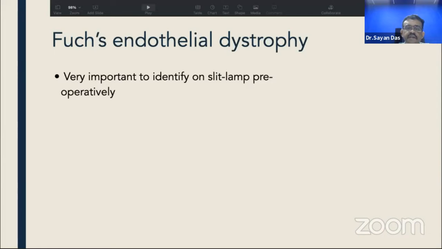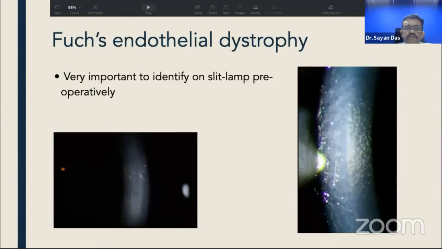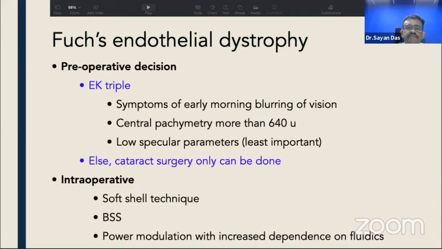So beginning with Fuchs endothelial dystrophy, it's very important to identify this pathology on slit lamp before surgery. So we get this endothelial dusting kind of an appearance along with these gray areas well delineated. And if we have Fuchs endothelial dystrophy, as a cataract surgeon, our primary decision will be whether we should go along with the cataract surgery only, or we should ideally do a procedure called endothelial keratoplasty triple, that is combining a phacoemulsification with an EK procedure.